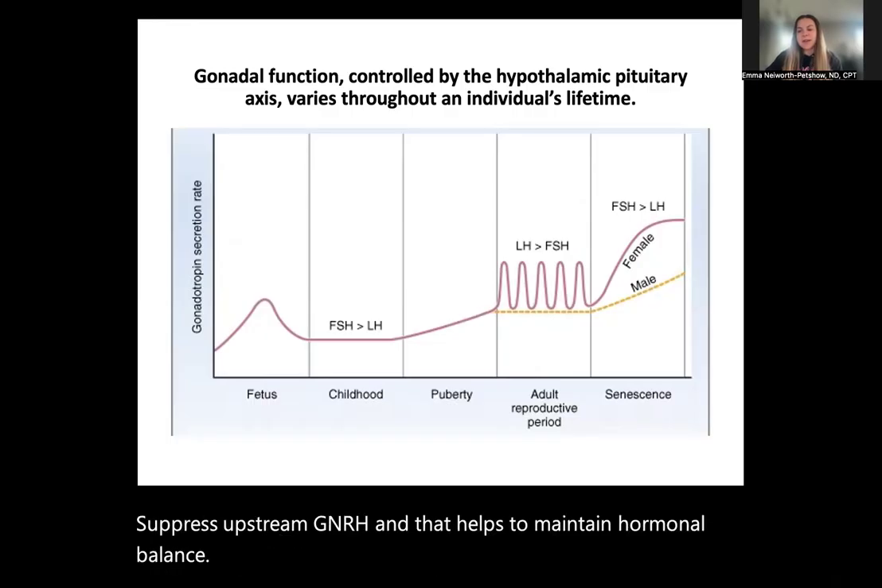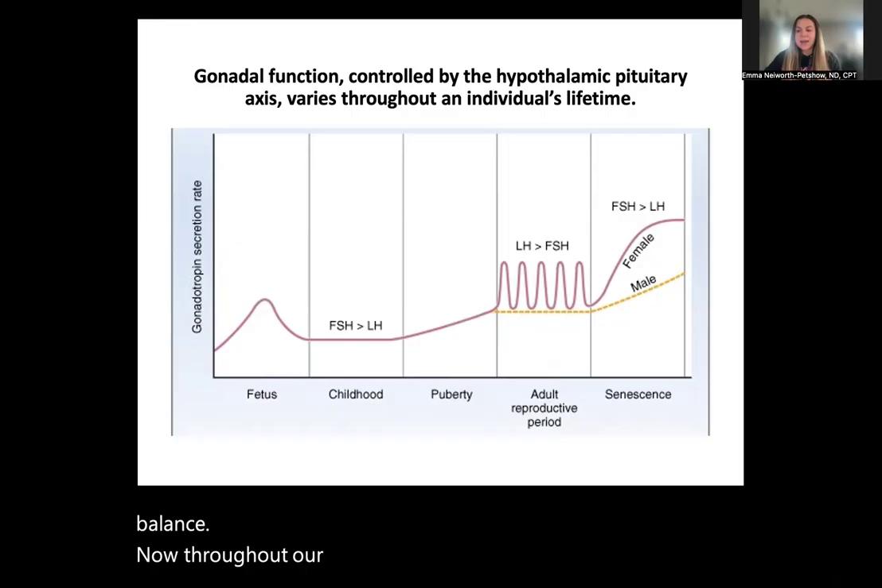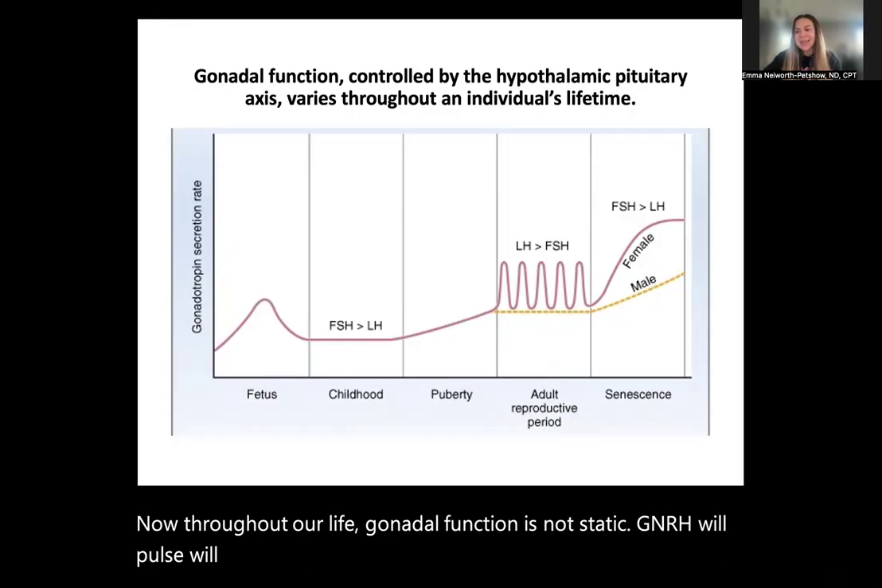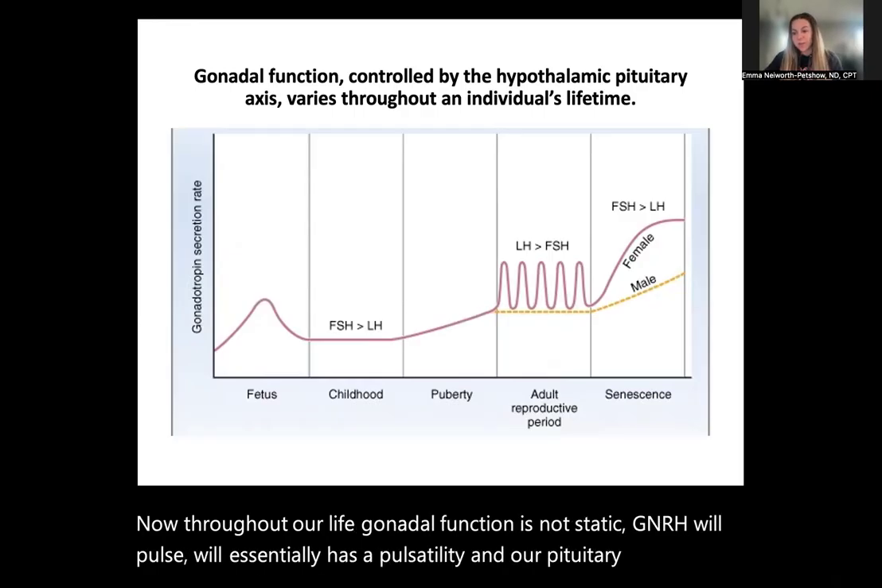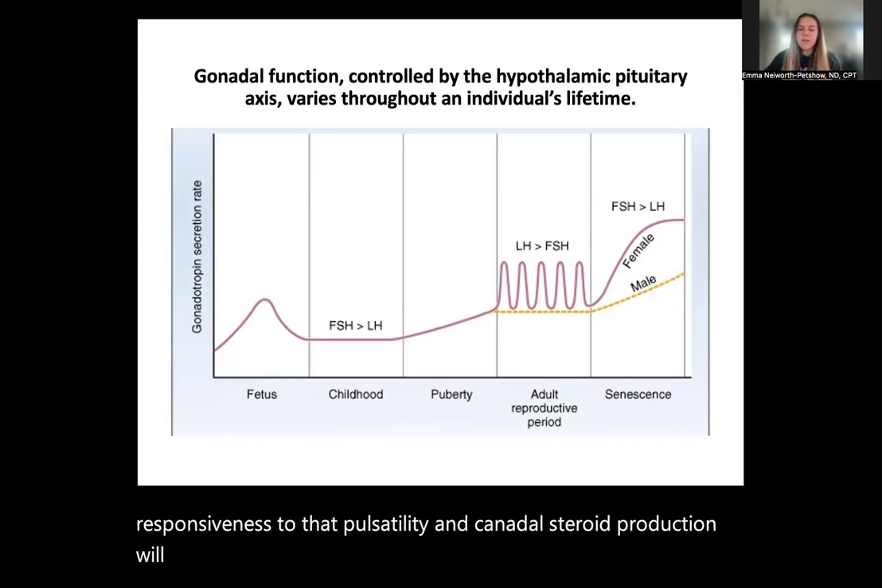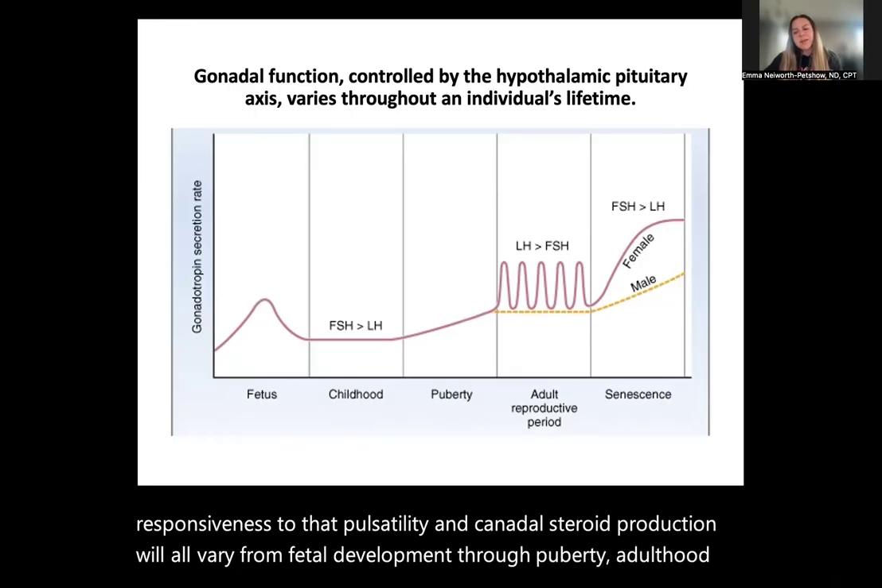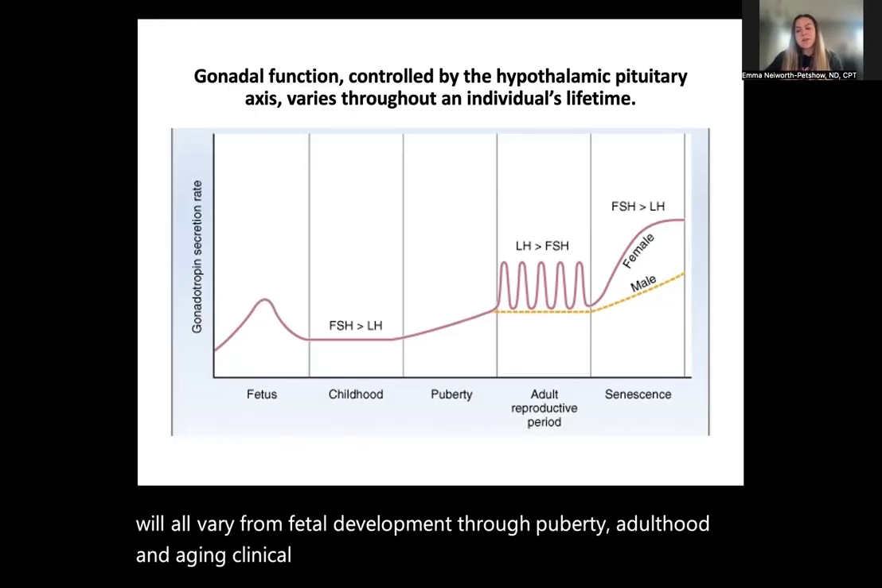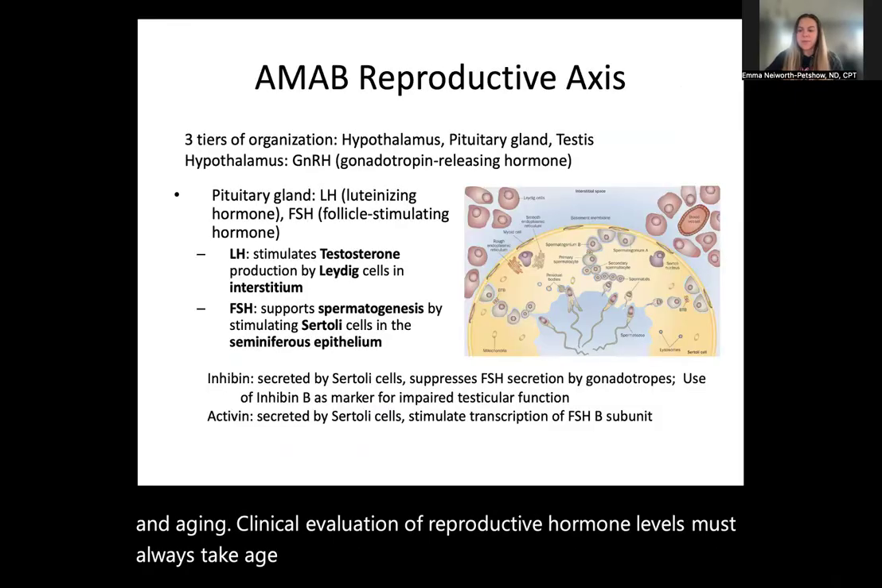Now, throughout our life, gonadal function is not static. GnRH pulsatility, our pituitary's responsiveness to that pulsatility, and gonadal steroid production will all vary from fetal development through puberty, adulthood, and aging. Clinical evaluation of reproductive hormone levels must always take age and developmental stage into account.